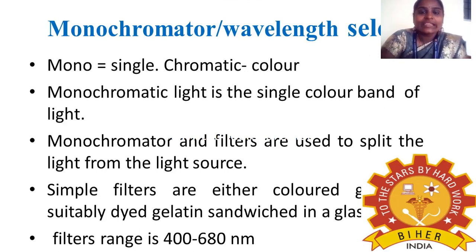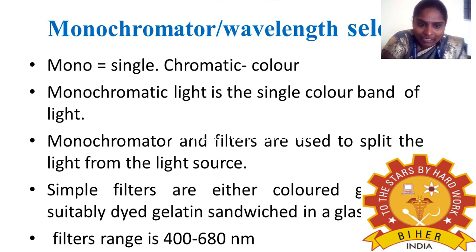So the next part of the colorimeter is the monochromator, that is our wavelength selector. The monochromator is also called a wavelength selector. What's the meaning of mono? Mono means single, one. Chroma means color. So monochromatic light is a single color band of light. It may be green, violet, or yellow, like that.